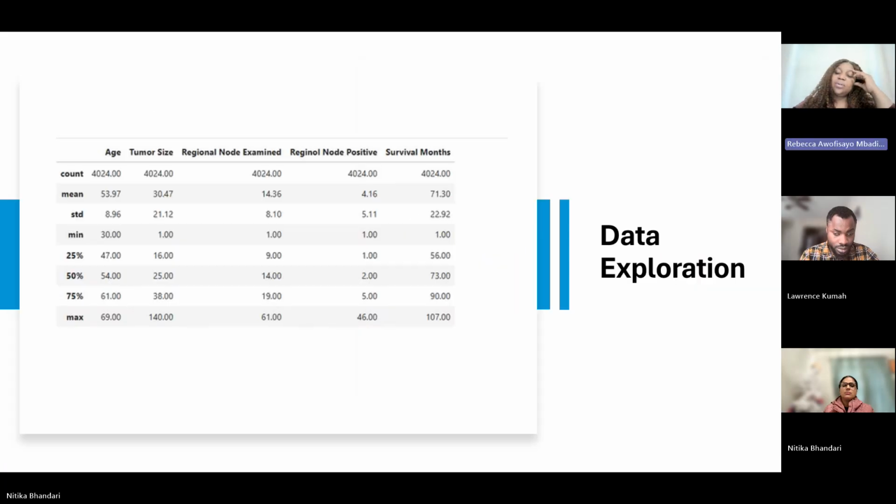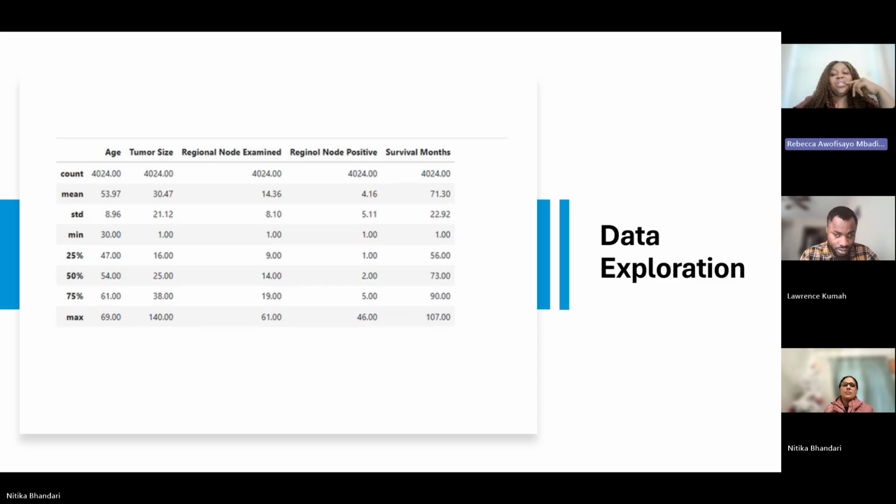So here we have the 4024 observations. We have the mean, median, and the standard deviation. This slide shows a detailed statistical breakdown of the data set. Here we have about 4,024 complete patient records across all the major clinical variables. These figures are important, so let me highlight the key ones.